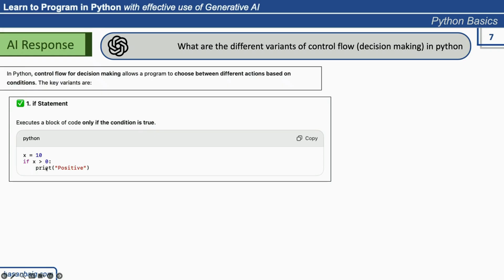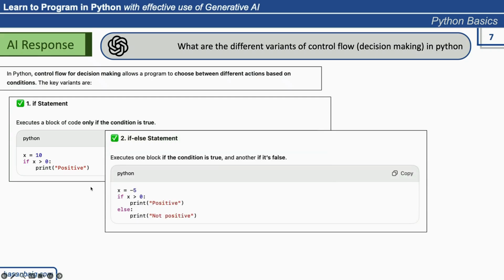If x is, now this symbol you are not familiar with. It is a greater than symbol. We will be talking about these operators, these symbols in a while. So if x is greater than 0, only then it will execute this print statement. So if x is, let's say, minus 2, it will not execute this statement. So it immediately throws off the example as well. Next, it tells me if else statement, just like I already told you. So if this condition satisfies, it will execute this. Otherwise, it will execute this without testing any additional condition.